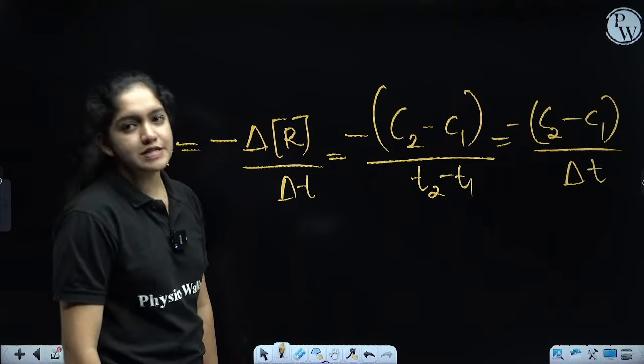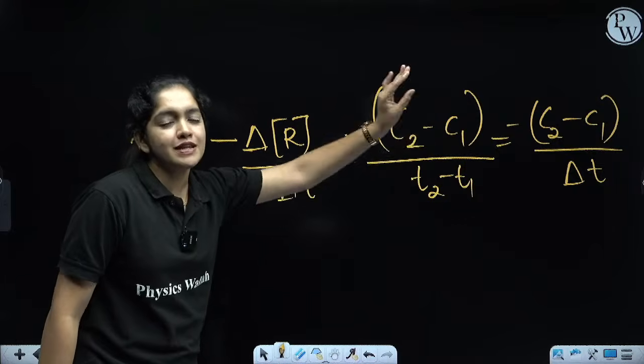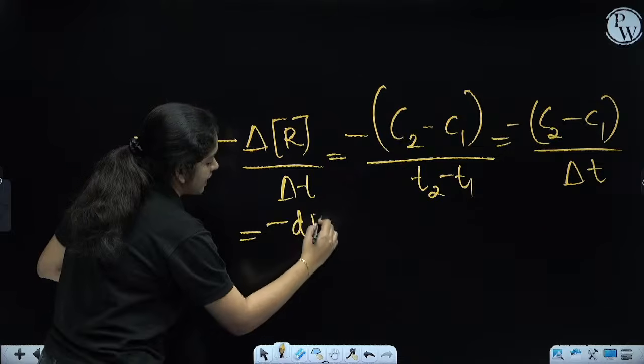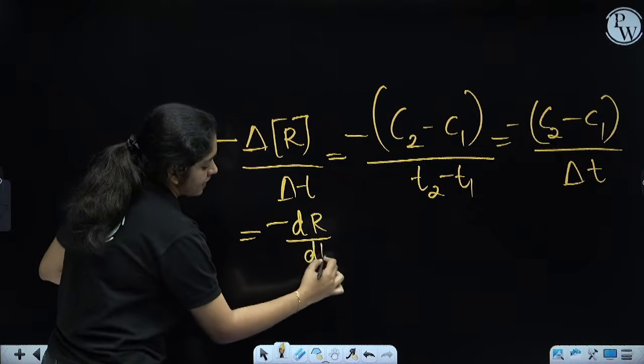Yes, that is important for your JEE. That we can write as minus dR. Instead of delta T, we can write dt.